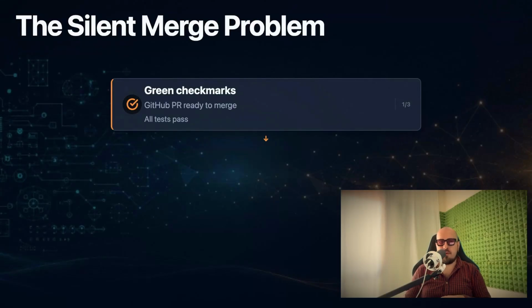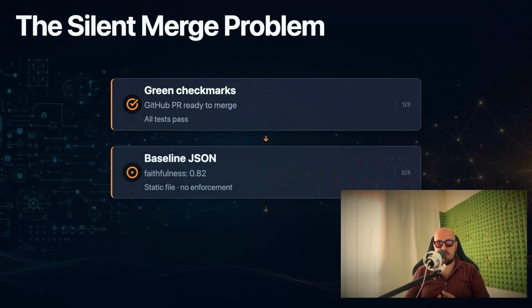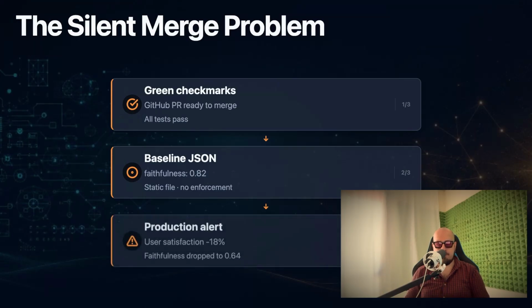A baseline score sitting in the JSON doesn't stop anyone from merging broken code. In 2026 production RAG systems, a single prompt tweak can drop faithfulness from 0.82 to 0.64 overnight. Today we built the regression gate, a continuous integration checkpoint that reads the baseline we generated in episode 7,